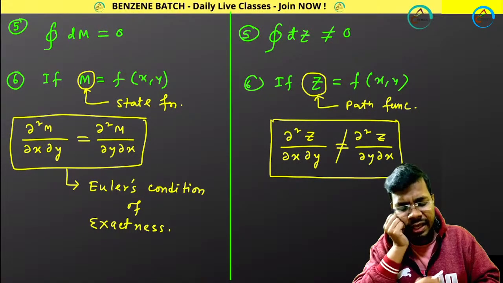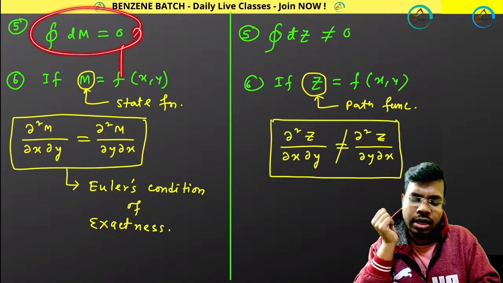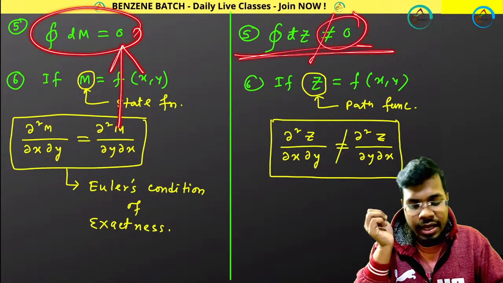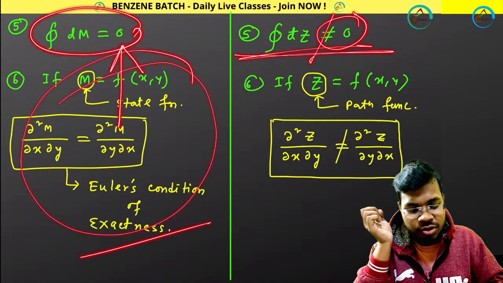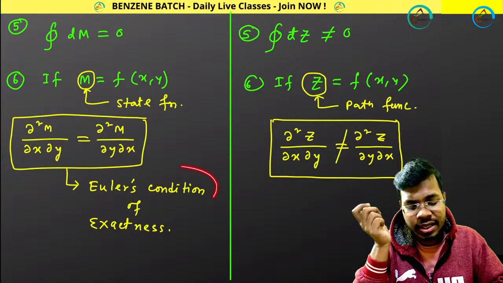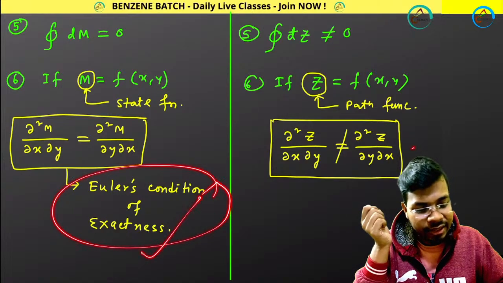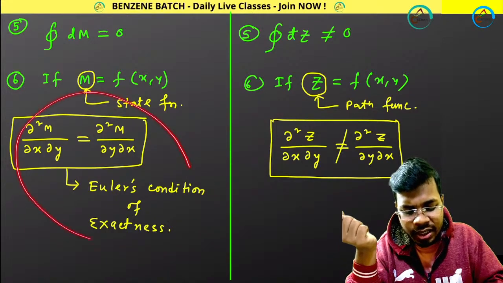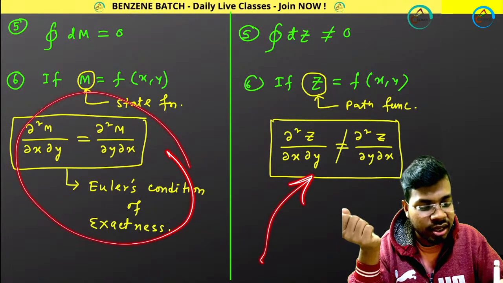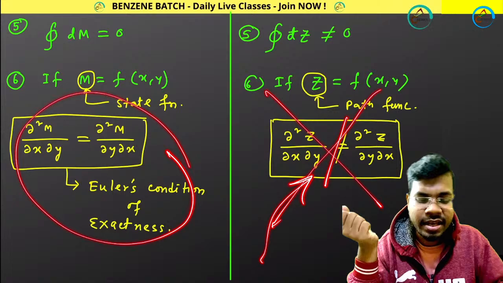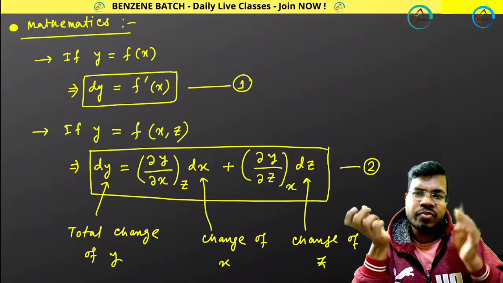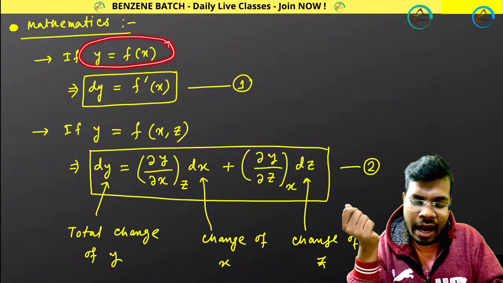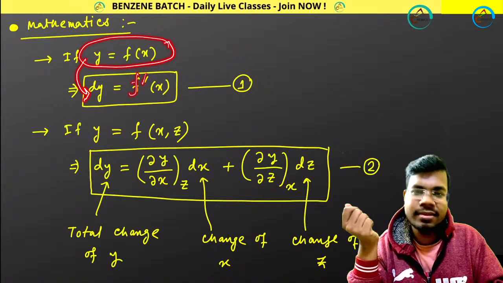Perfect. Then the cyclic integral becomes 0 for a state function, and the cyclic integral is not equal to 0 for a path function. This condition is one of the most famous examples: Euler's condition of exactness. State functions follow Euler's condition of exactness; path functions don't. Now if I want to show you some mathematical functions, how they work: y equals f(x), and if you do dy, you will get f prime x. You know this.